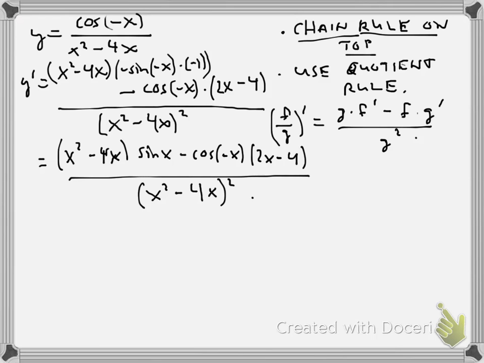Unfortunately, because of the sine x and the cosine x's, you can't really cancel any of the terms. So there you have it. That would be your quotient rule. That's the derivative of cosine of negative x over x squared minus 4x.